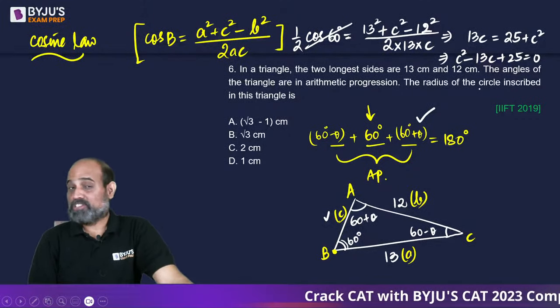You could have also used sine law. Cosine law, you know. What you have to do is now find the value of C. Once you get the value of C, equate the area with the area using in radius का use करके, आपको आंसर आ जाएगा. So I'm erasing this part. I'm going to use some other approach. ठीक है.